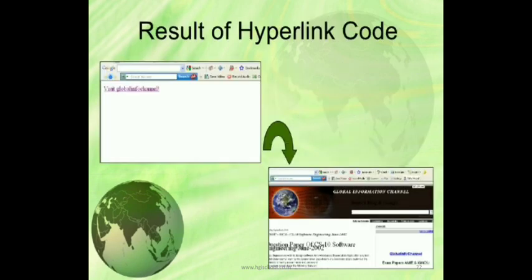So this is the output, you can see the result of the hyperlink code. Visit global info channel, it will look like this in the body tag. When you click on this, this page will appear. This is the website, the URL of the website that we mentioned in href.